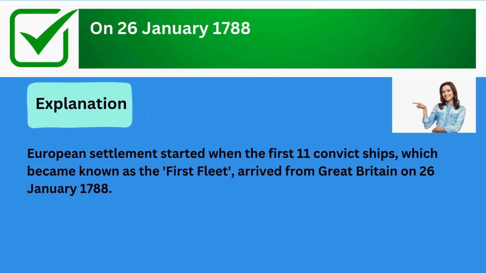The correct answer is on 26 January 1788. Explanation: European settlement started when the first 11 convict ships, which became known as the First Fleet, arrived from Great Britain on 26 January 1788.